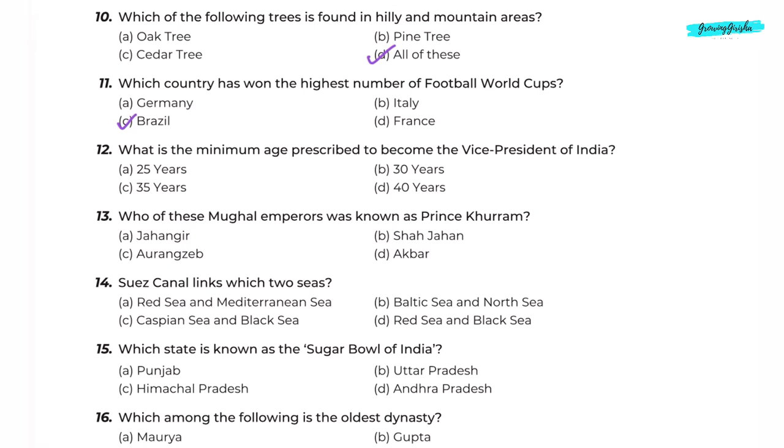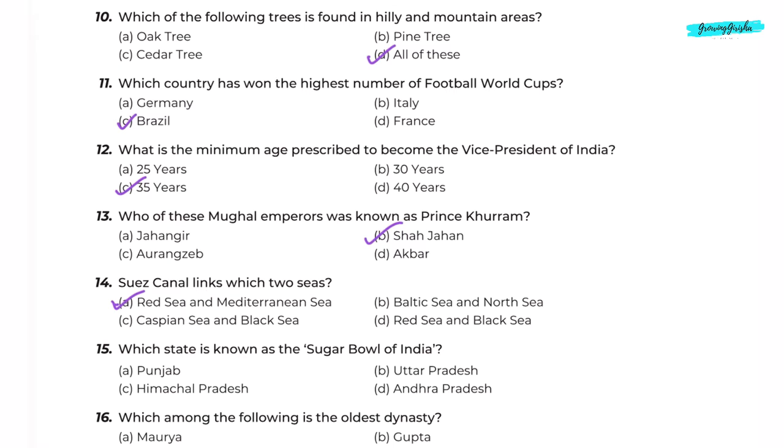Question 12. What is the minimum age prescribed to become the Vice President of India? Option C. 35 years. Question 13. Who of these Mughal emperors was known as Prince Khurram? Option B. Shah Jahan. Question 14. Suez Canal links which two seas? Option A. Red Sea and Mediterranean Sea.